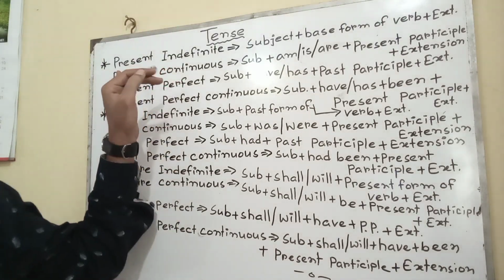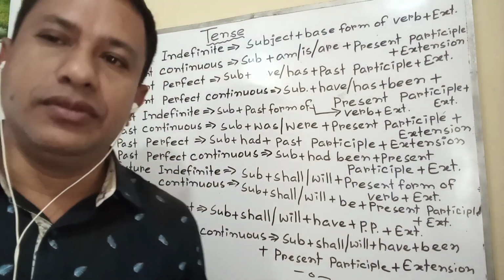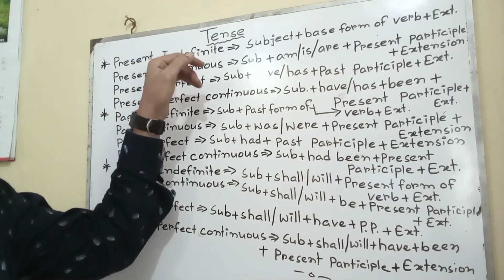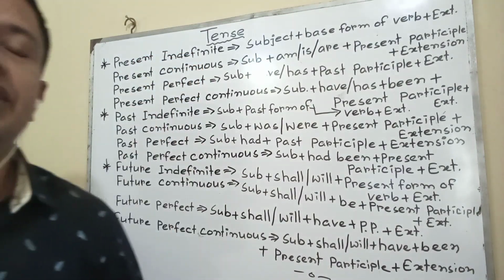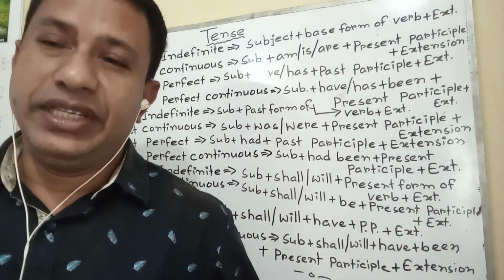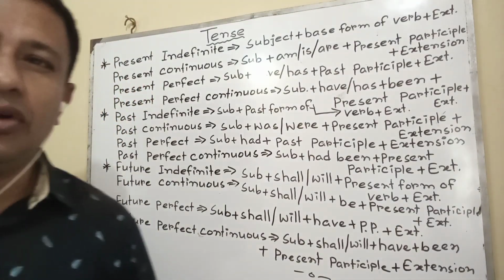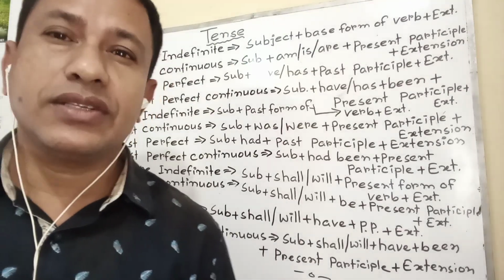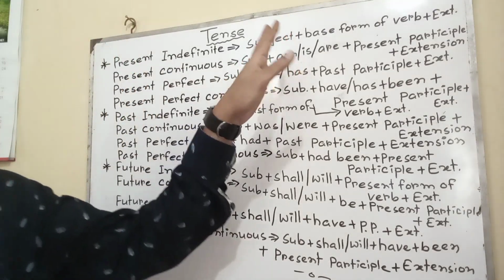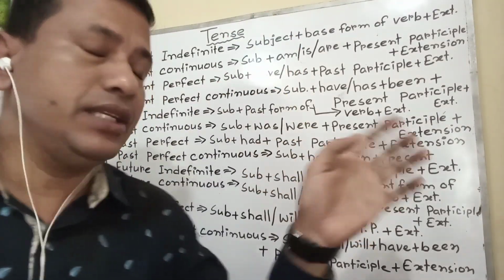Each tense is again categorized into four tenses: present indefinite, present continuous, present perfect, and present perfect continuous. Present indefinite tense: the tense in which the activity goes on always or continuously is called present simple. Structure, and I have given an example, I like it, in this way.